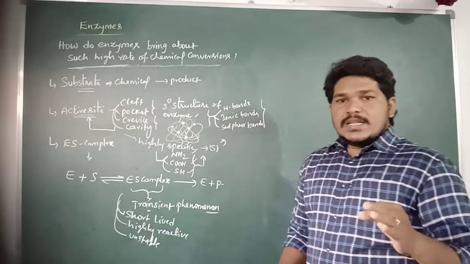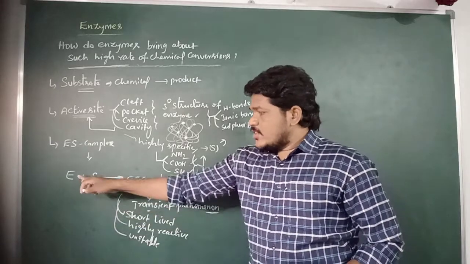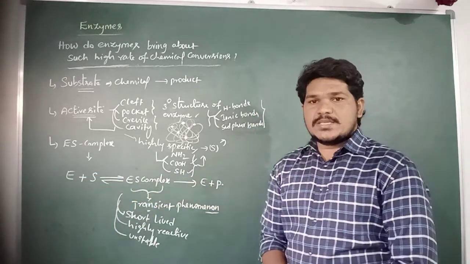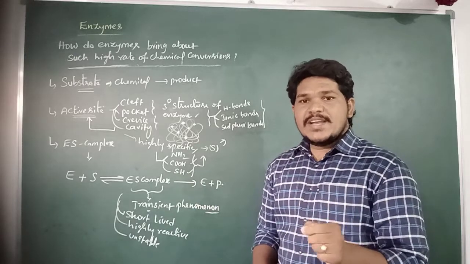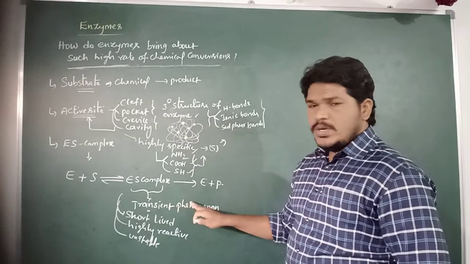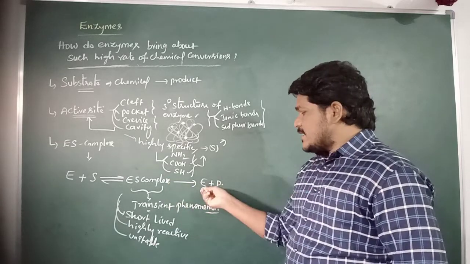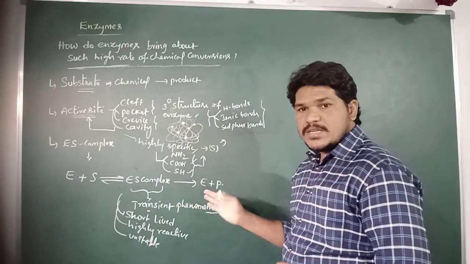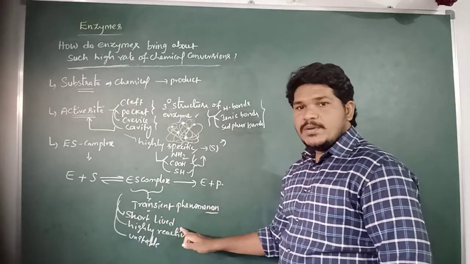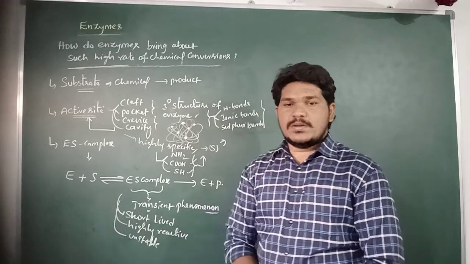When the substrate molecule binds with the specific active site of an enzyme to form an enzyme substrate complex, which is a transient phenomenon, very soon the complex is further converted into enzyme and product, because the enzyme substrate complex is short-lived, highly reactive and unstable.